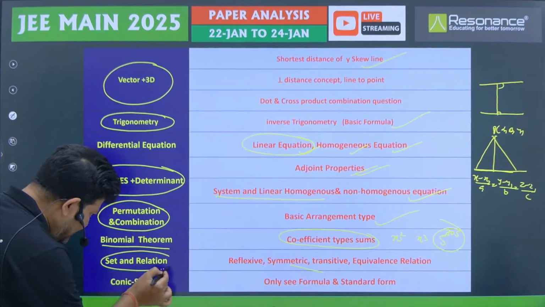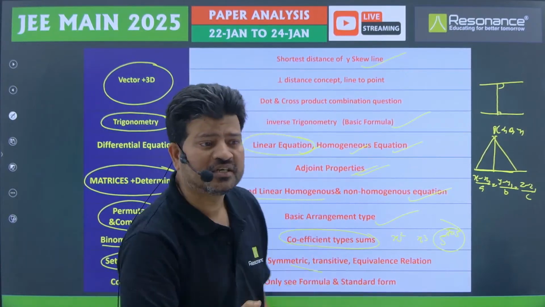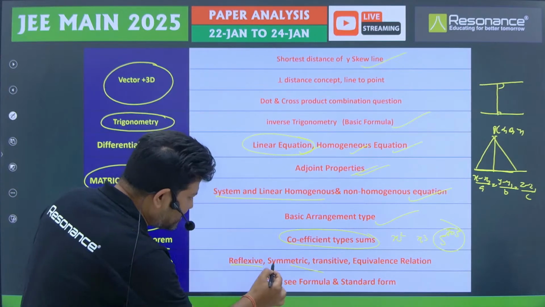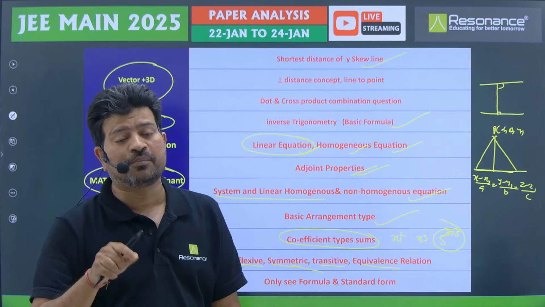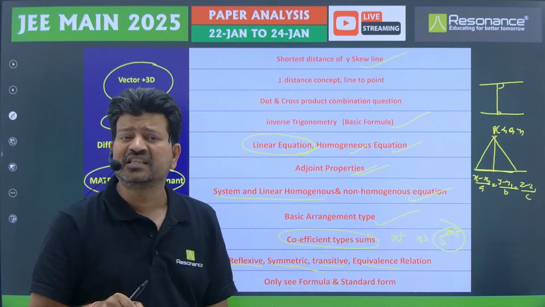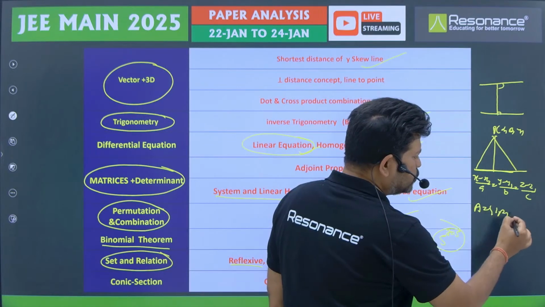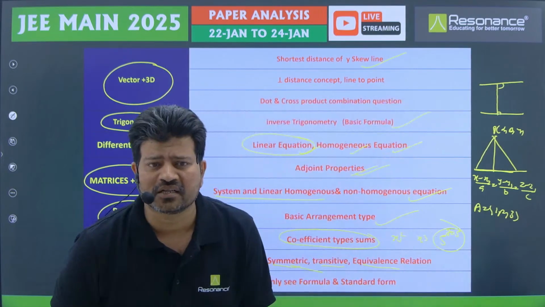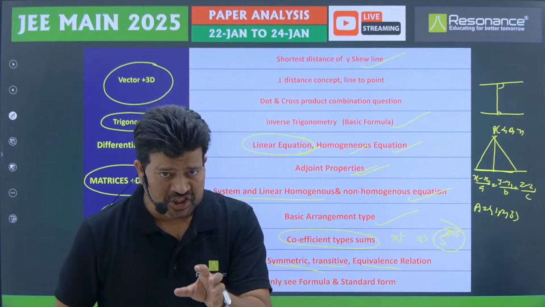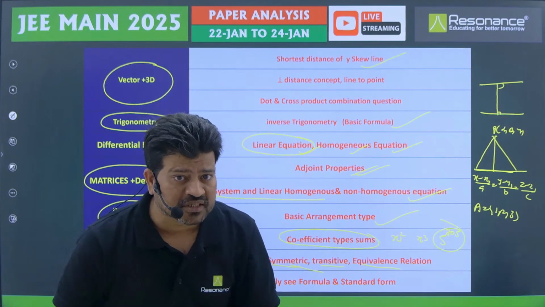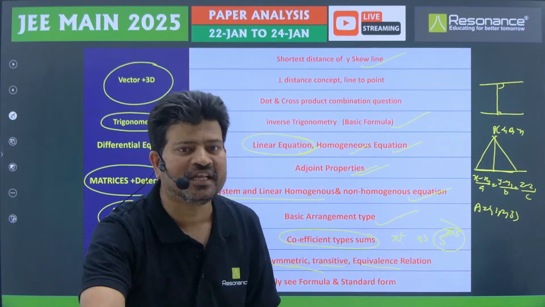Very good thing, sets and relations: almost every paper a question came. Not from the set, but from the relation. Relation has only 4 things: reflexive, symmetric, transitive, equivalence. So the number of equivalence relations type of question is important. Generally they won't give the mode number. They will ask like this only: 1, 2, 3, how many equivalence relations, or what is the maximum number of equivalence relations possible? Maybe they will give you 4 elements. So if you observe this type of model I am discussing with you, from here only the question possibility is there, it will come.